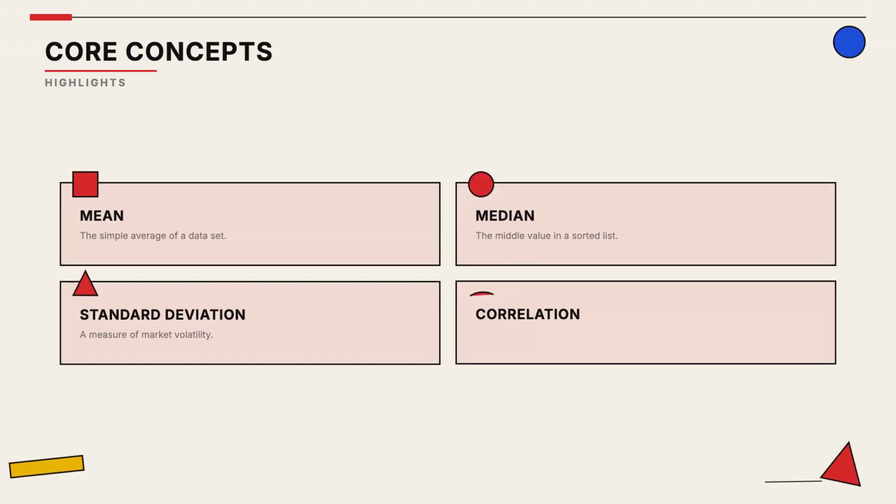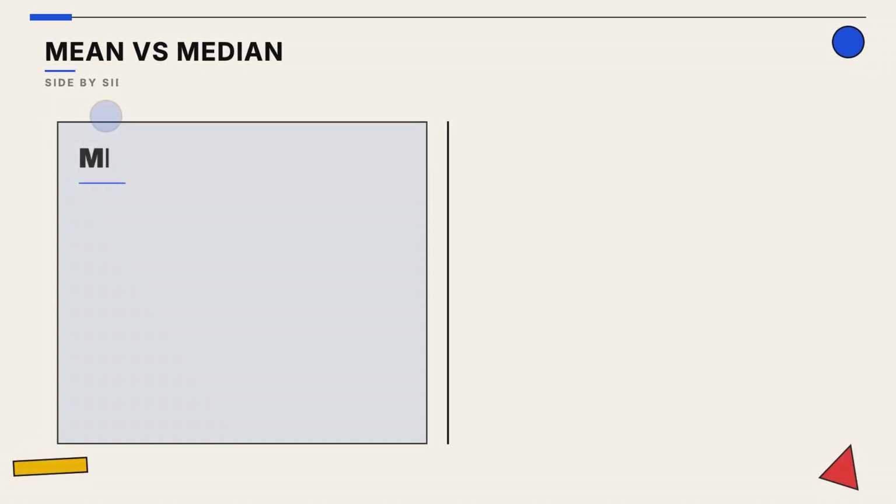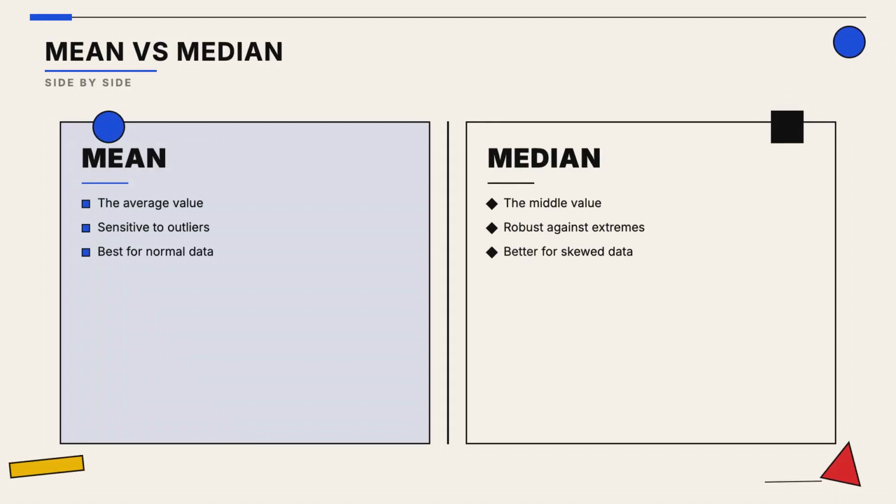These 4 pillars allow you to evaluate performance, understand risk, and compare different investment opportunities with greater clarity. When looking at salary or home price data, the median is often more helpful than the mean because it isn't skewed by outliers.